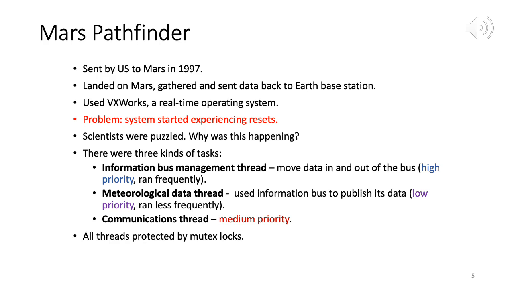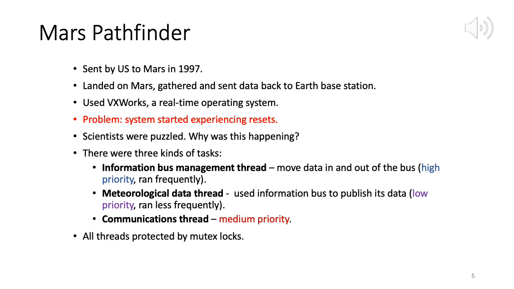Another one was the meteorological data thread, and this was of low priority and ran less frequently. Okay, and this thread used the information bus to publish its data.